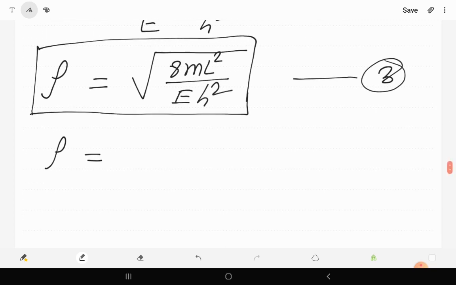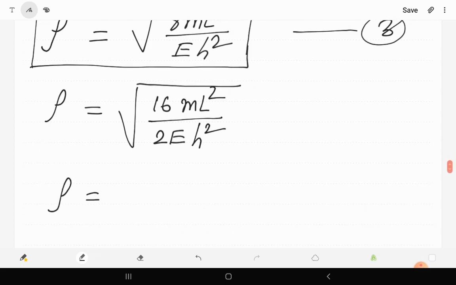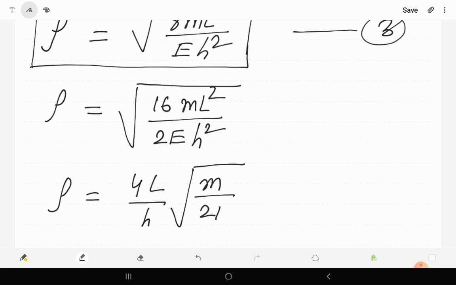Let us multiply 2 at the numerator, then it will become 16m L square, and again multiplying 2 at the denominator, so it will be 2E h square. Now we can take something common: 16 will become 4 outside the root, L square will become L, and similarly upon h, and finally inside the root we have m upon 2E.